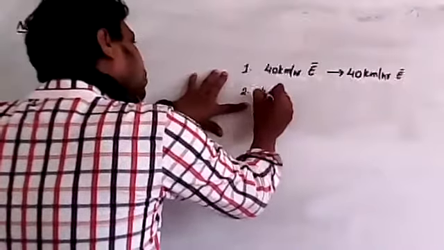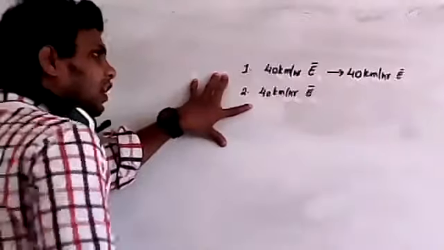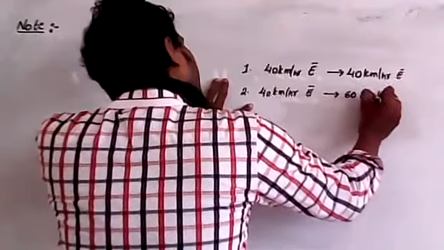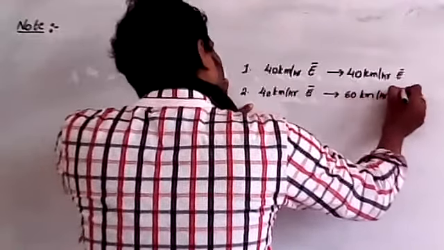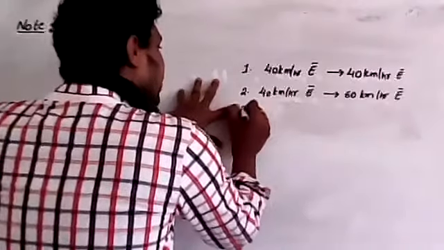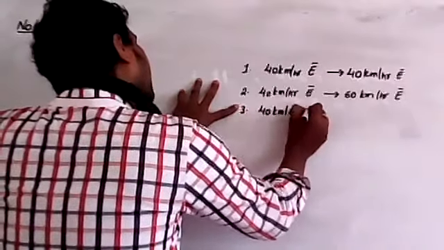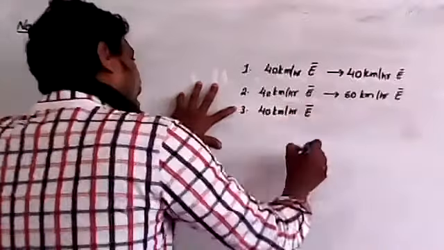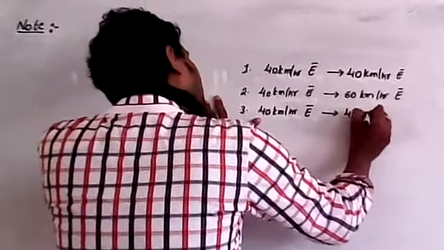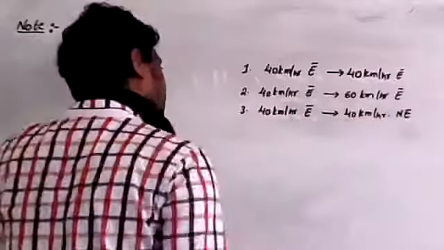For example, a body is moving with 40 kilometer per hour in the direction of east. After some time, it is moving with a velocity of 60 kilometer per hour in the direction of east. Now, the third case. A body is moving with 40 kilometer per hour in the direction of east. After some time, it moves with the same 40 kilometer per hour, but in the direction of northeast.